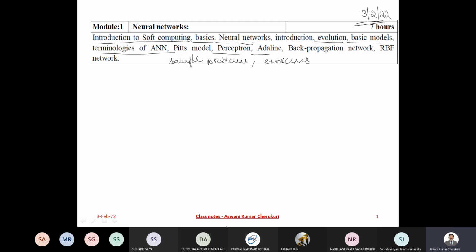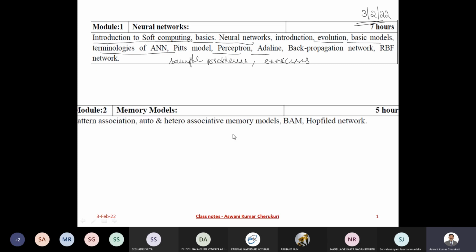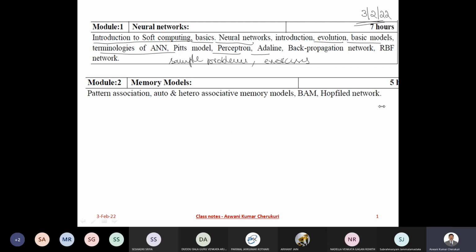Now we will continue with the next module of the course, which is the memory models. The next module deals with a few concepts, essentially the pattern association, auto and hetero associative memory models, the bidirectional associative memory BAM model, then the Hopfield network. These are the various topics in the second module.